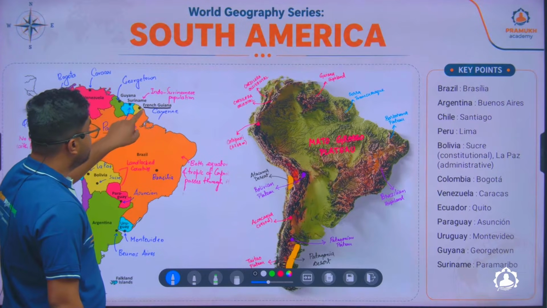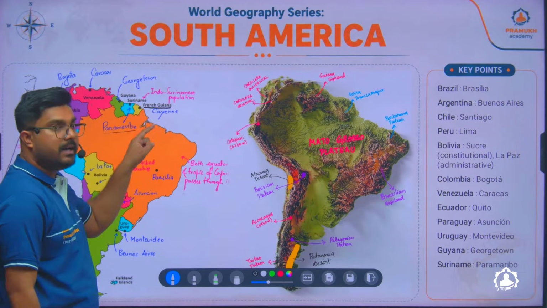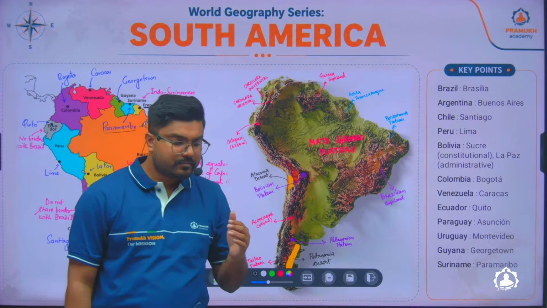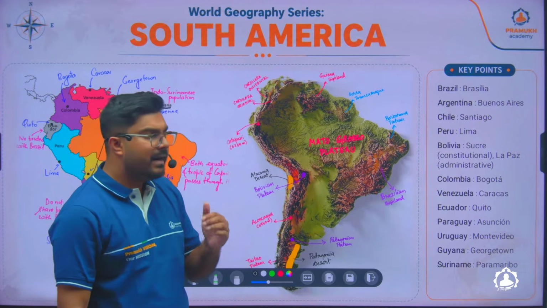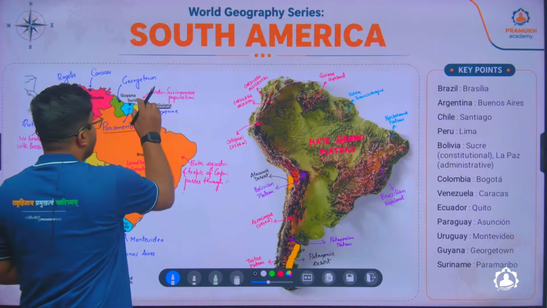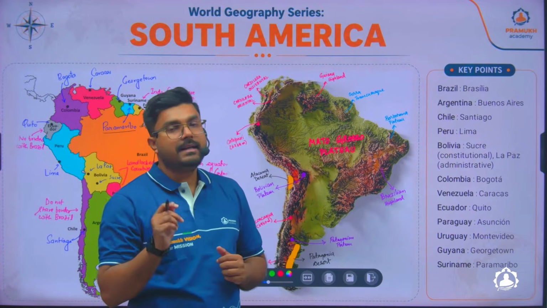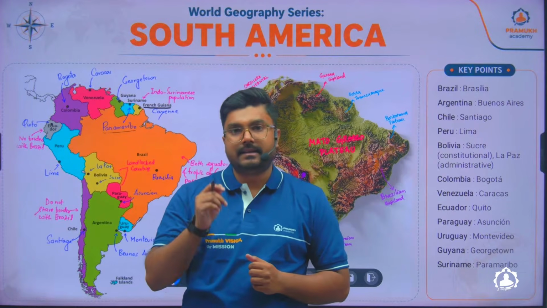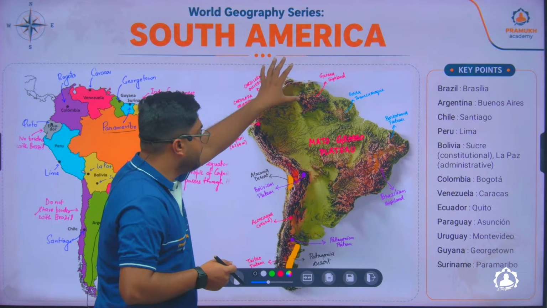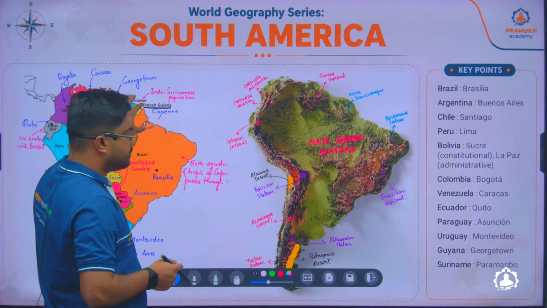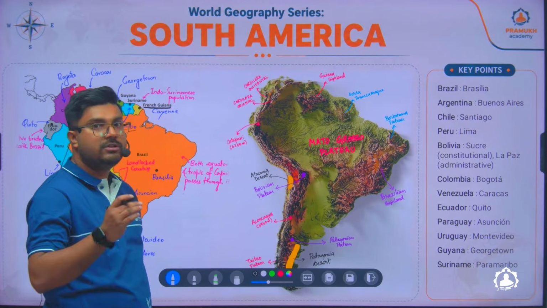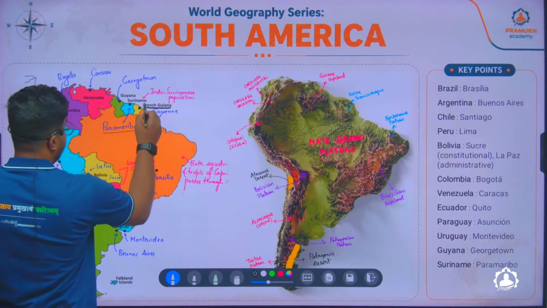You have to remember that French Guiana is an independent country, but yet they have huge control by the French government. And in French Guiana, you will get a place called Kourou, and that is the European Space Center. The Europeans use this space center for launching their satellites in French Guiana.